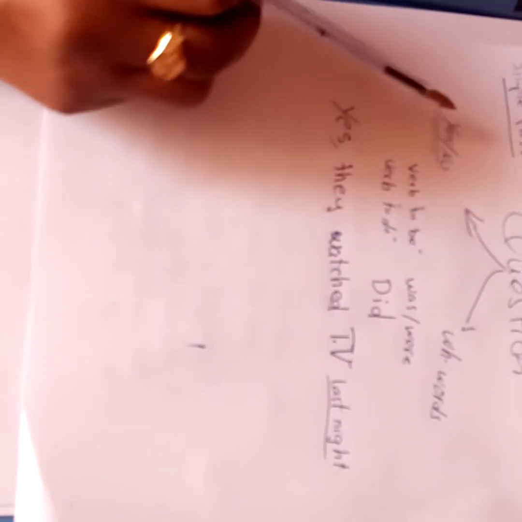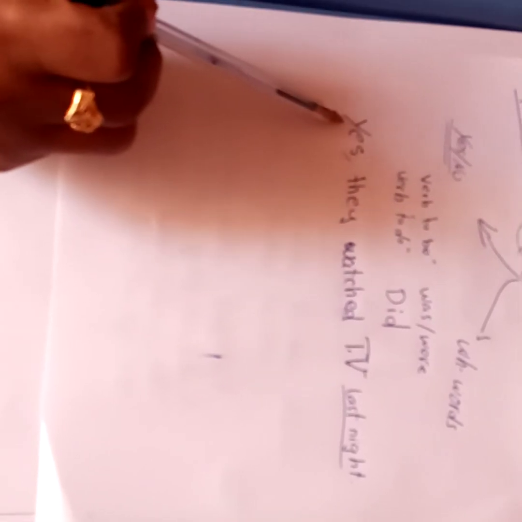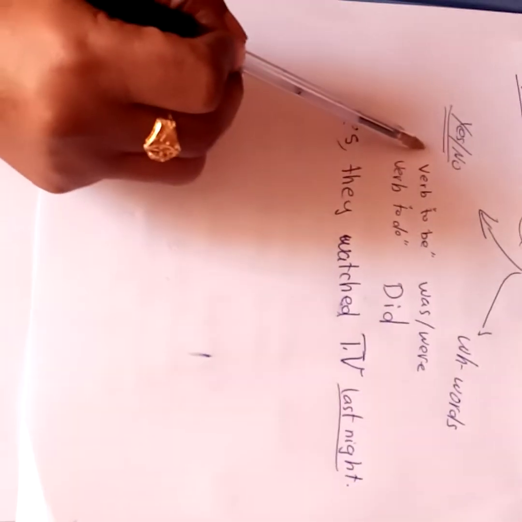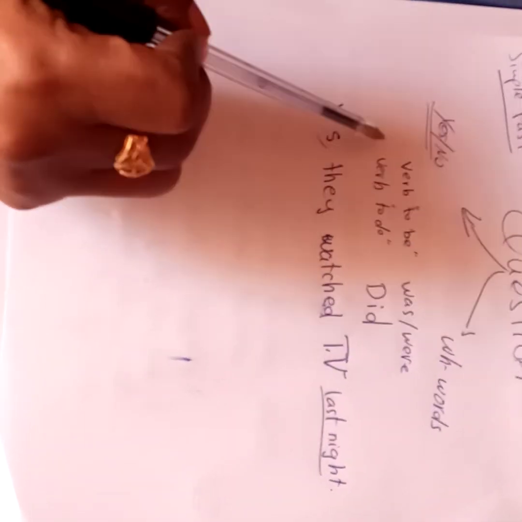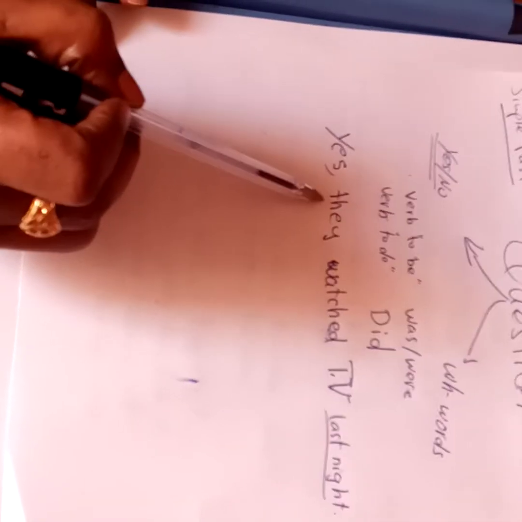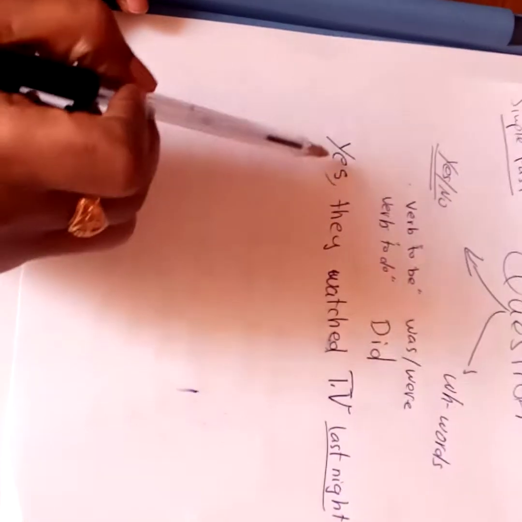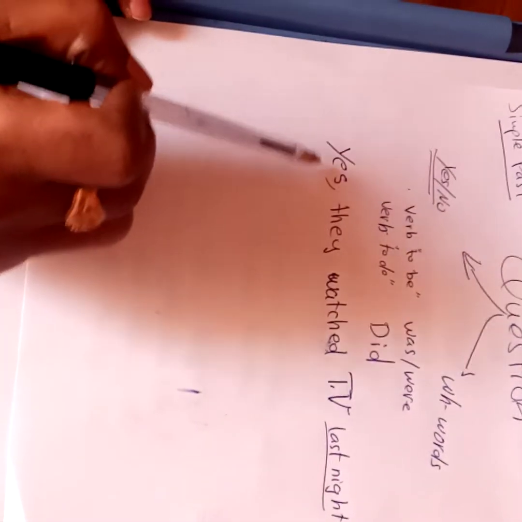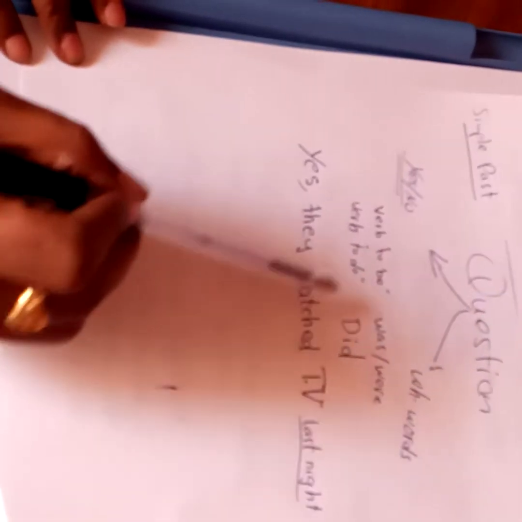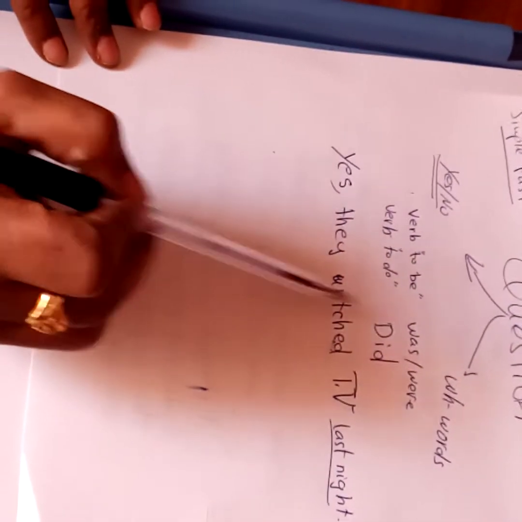So here, as the rule says, if you have a statement or an answer with yes or no, we should start either with verb to be or verb to do. Let us see here what we are going to use. Is there any verb to be in my statement? Have you seen was or were?